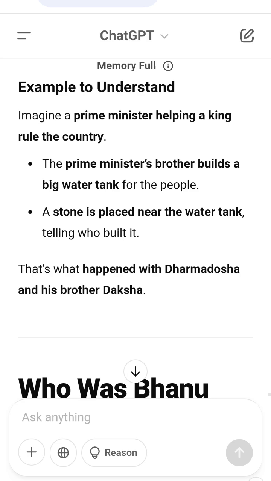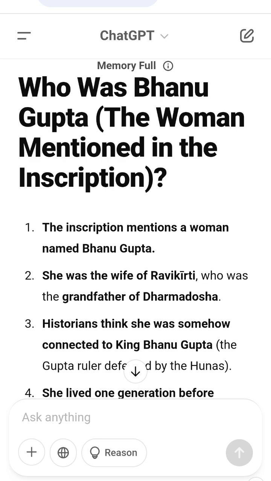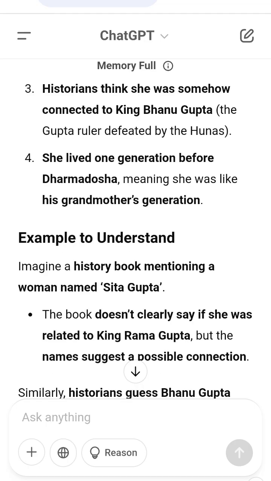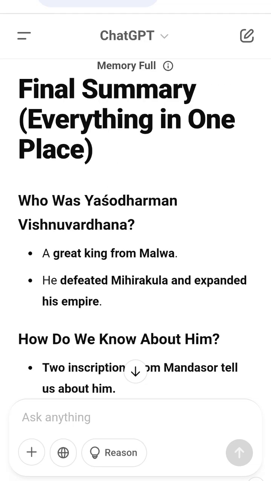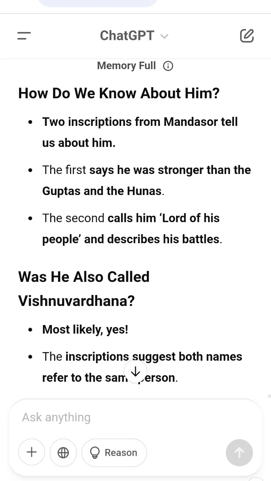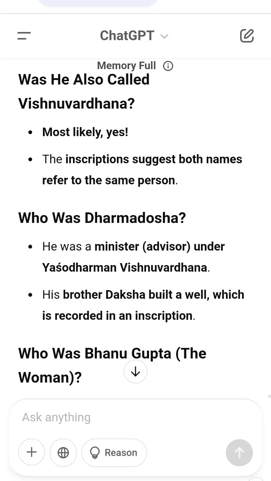Was he also called Vishnuvardhana? Most likely, yes. The inscriptions suggest both names refer to the same person. Who was Dharmadosha? He was a minister advisor under Yashodharman Vishnuvardhana. His brother Daksha built a well which is recorded in an inscription. Who was Banu Gupta, the woman? She was the wife of Ravikirti, Dharmadosha's grandfather. Historians think she may have been related to King Banu Gupta.